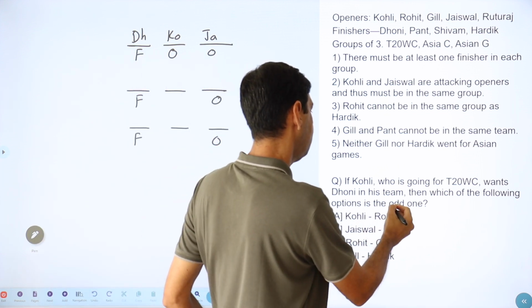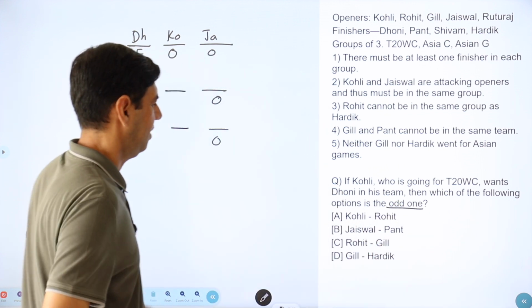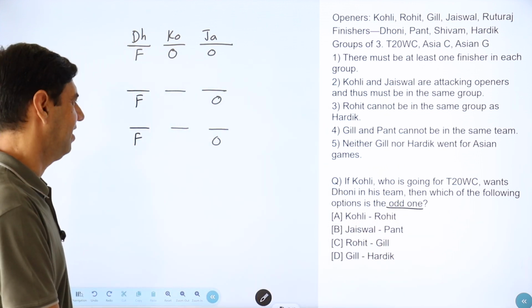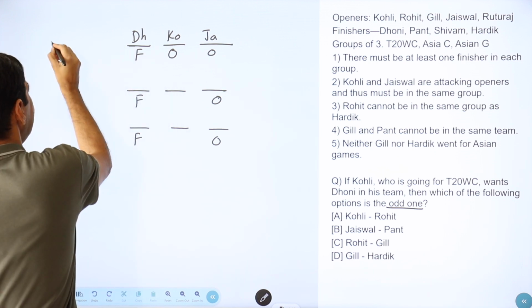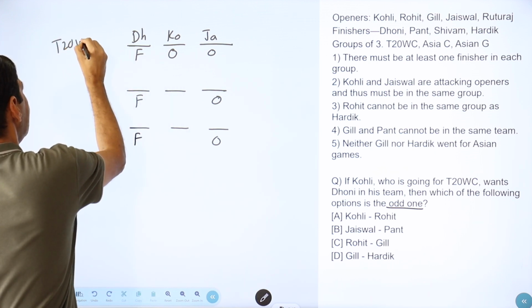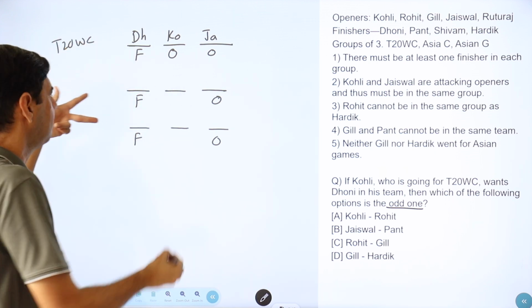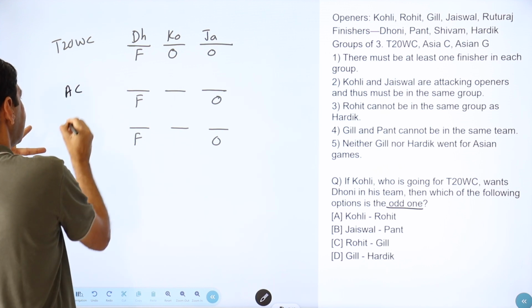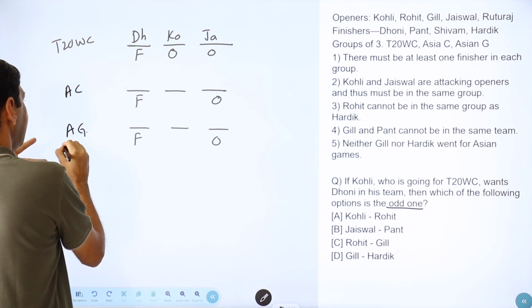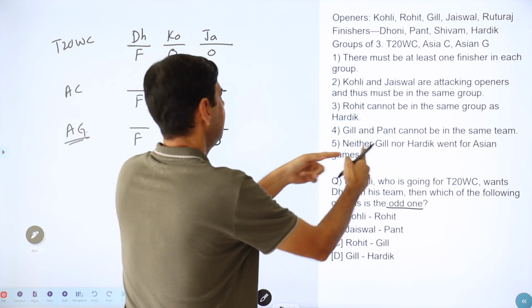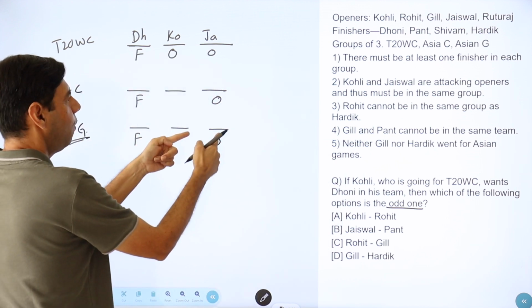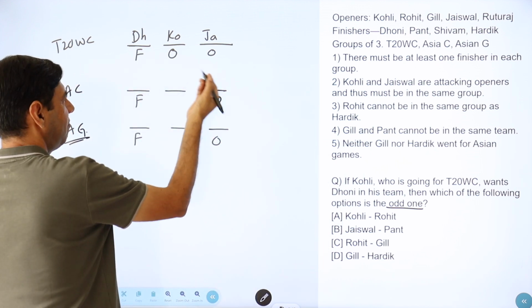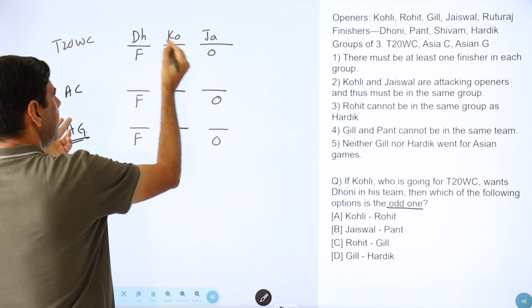Then, which of the following options is the odd one out? Now this odd one out is a little tricky, and this is T20 World Cup. Since I've kept both of them similar, I can take any one as Asia Cup and Asian Games, and I know in Asian Games there are conditions. Gill cannot come here. So this is some repetition of the previous question with Kohli, Jaiswal being there.